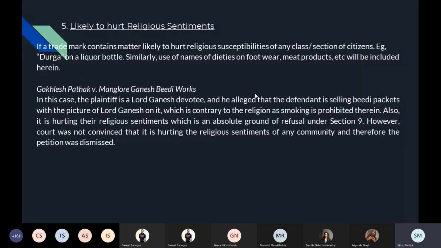Now, again, this is very subjective. What the judge will think as hurting religious susceptibilities will depend on judge to judge. Probably if it was some other judge who was more sensitive about it, would have refused. Probably this judge was not.